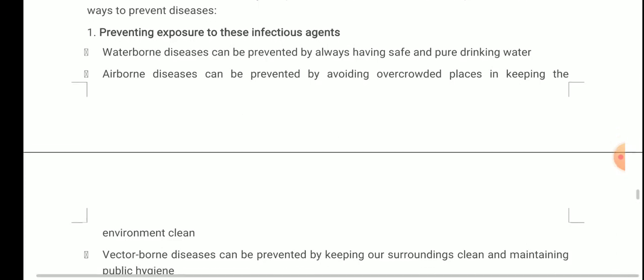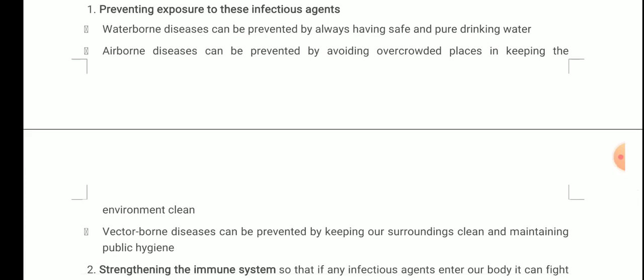Now, vector-borne diseases can be prevented by keeping our surroundings clean and maintaining public hygiene. That's very important. In the first video, why do we fall ill, I also told you about this, that for maintaining better health you need public hygiene and also need to keep our surroundings clean. This also needs to be taken care of quite frequently. Two things we discussed. First was preventing exposure to these infectious agents.